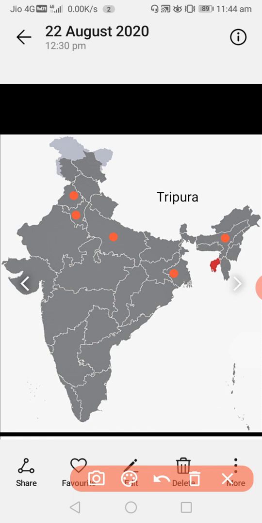Delhi: beside Haryana, the small mark near this dot is Delhi. Parts of Bihar, this is Bihar state. And Assam, I showed already. These are the states which come under the northern plains.